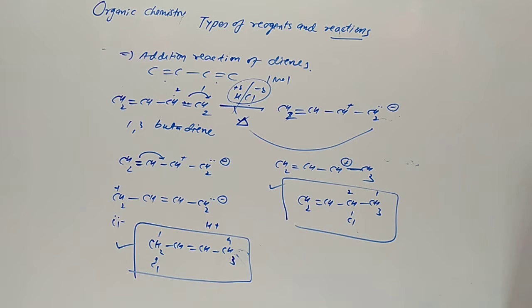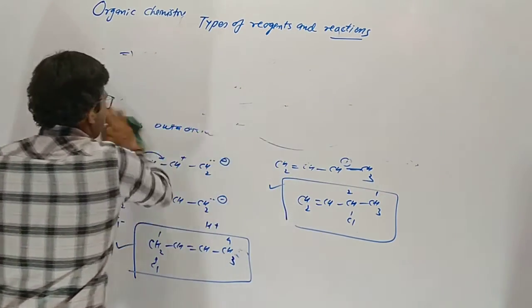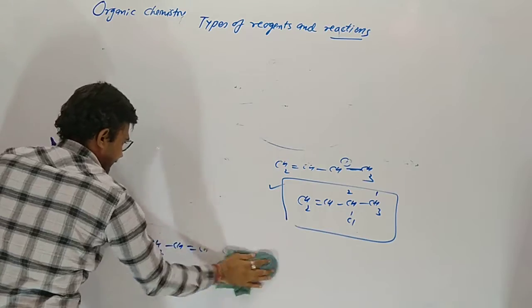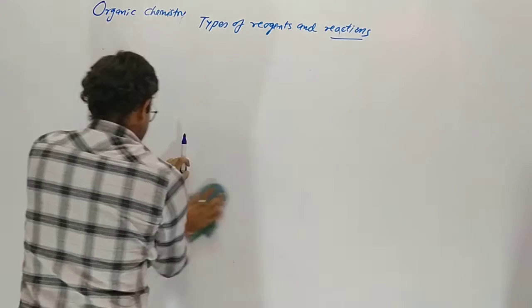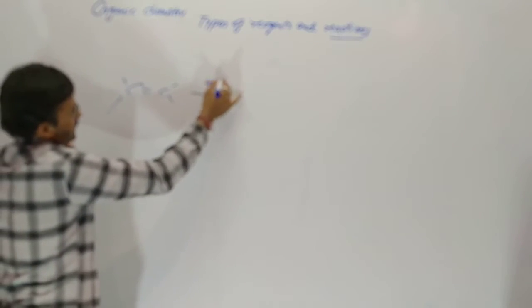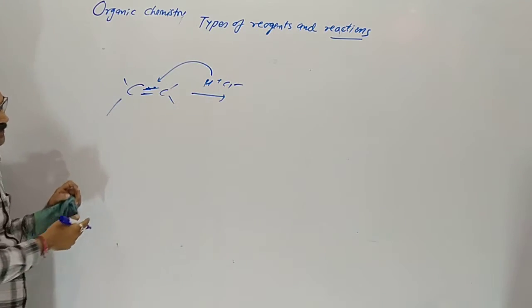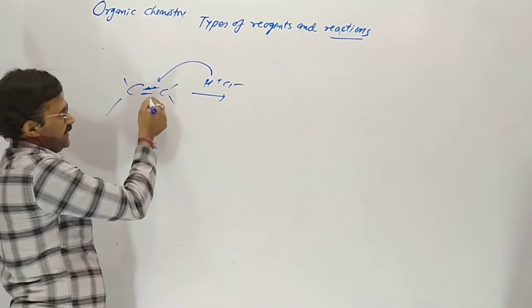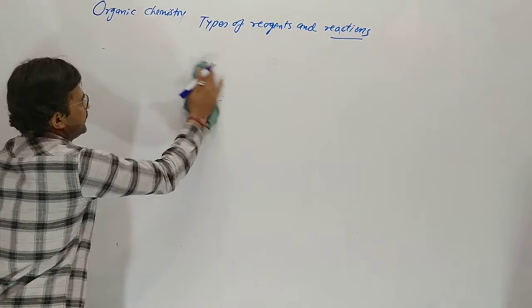Now nucleophilic addition reaction. Our electrophilic addition reaction is over here. In the pi bond, there are electrons and our reactant is attacking over the pi electrons. So this is the electrophilic addition reaction. Now we are in nucleophilic.